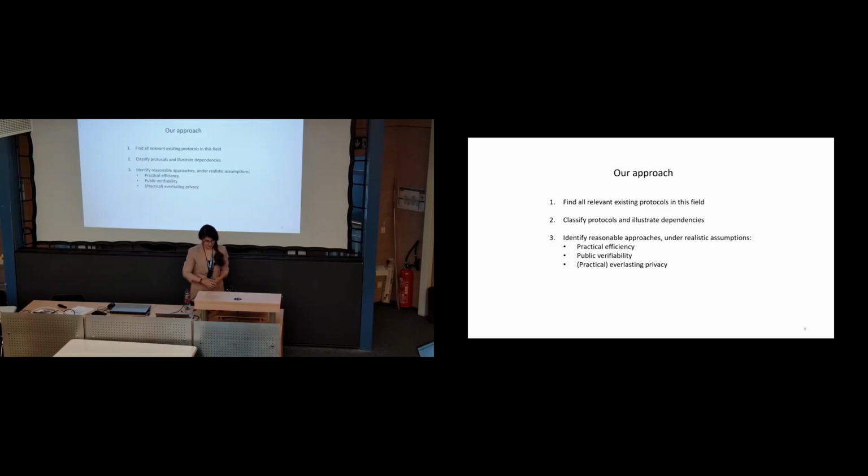To answer these questions, we took the following approach. In the first step, we found all relevant existing protocols that aim to achieve everlasting privacy. Next, we classified all these protocols and illustrated how they depend on each other. Next, we identified the reasonable approaches under realistic assumptions that are practically efficient, achieve public verifiability, and of course, everlasting privacy. And in the last step, we determined the solved and unsolved problems.